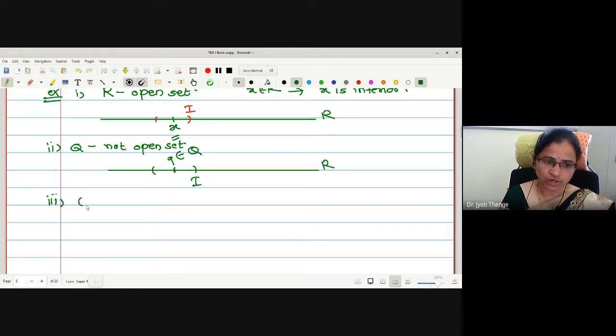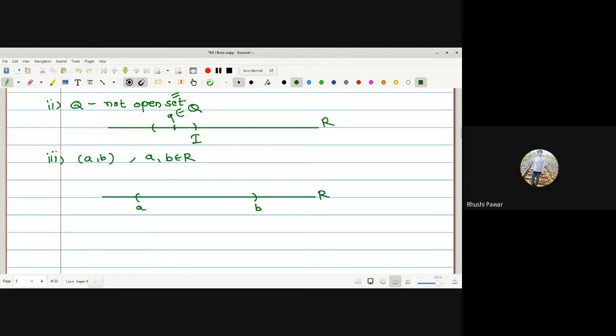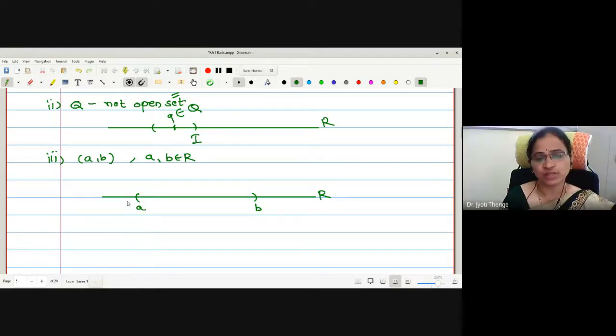What about an open interval (a, b), with a and b any real numbers? Whether it is an open set? Yes. What about the endpoints? Whether endpoints are interior points? No. And no need to discuss also, because the interval under consideration is an open interval.